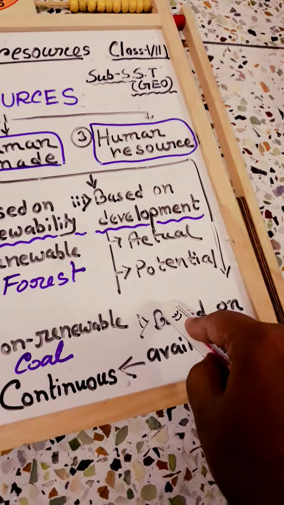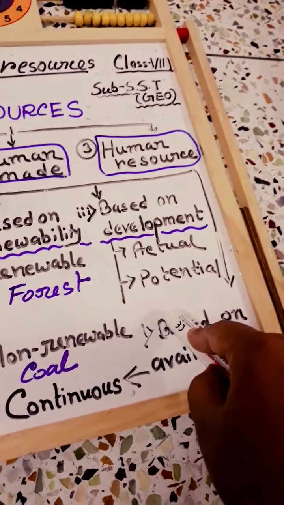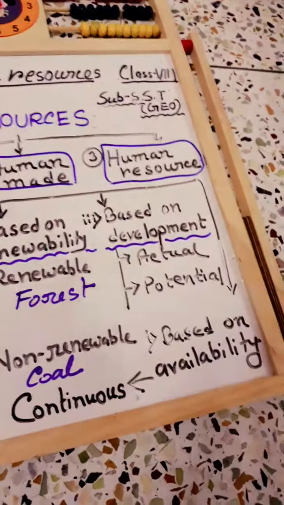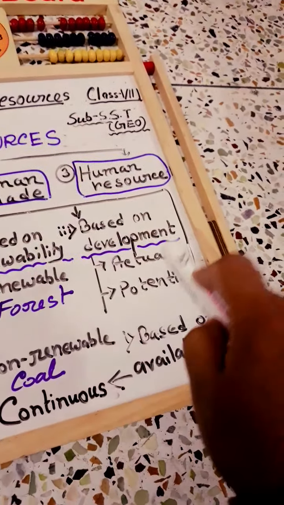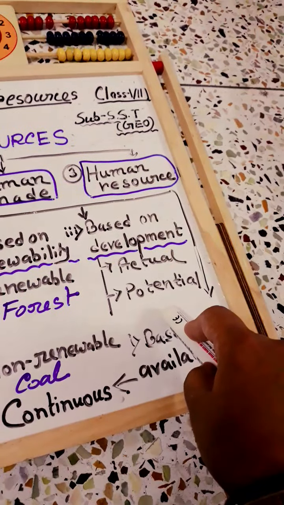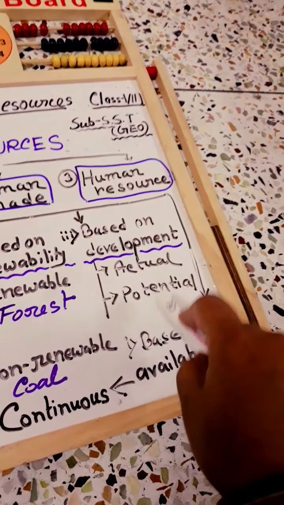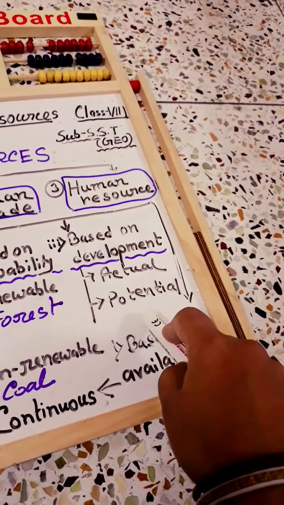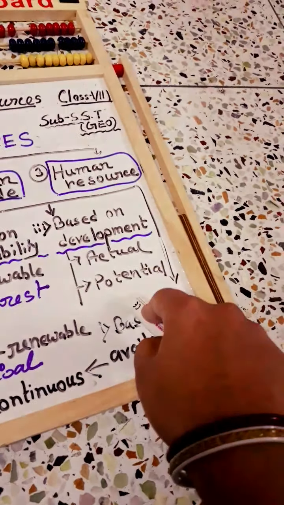We know that solar energy is very friendly for us because it doesn't pollute the environment. But when we use a solar cooker, it takes a very long time to cook, right? So we never use the solar cooker. We always use a normal pressure cooker for cooking, because a solar cooker takes a very long time and we don't have that much time. So this is the main difference.